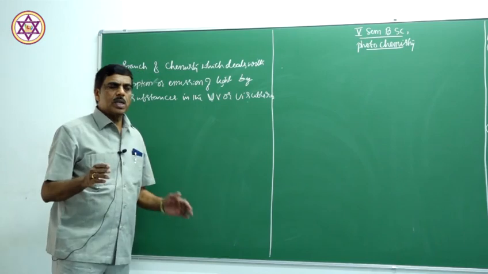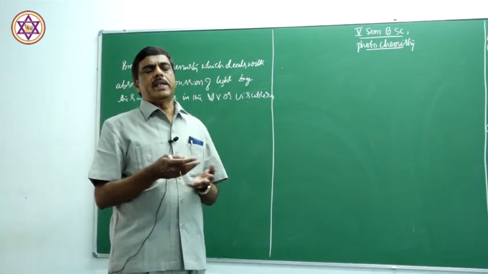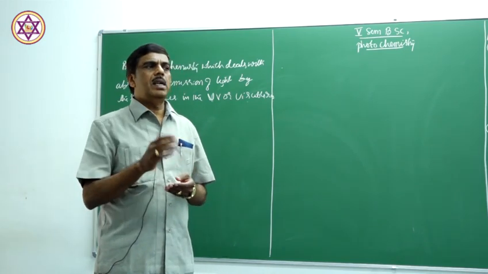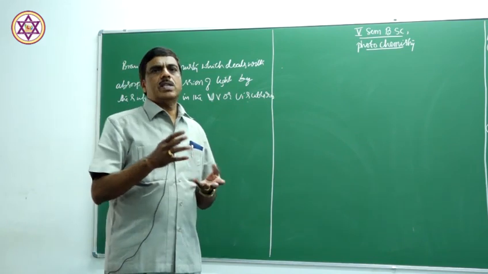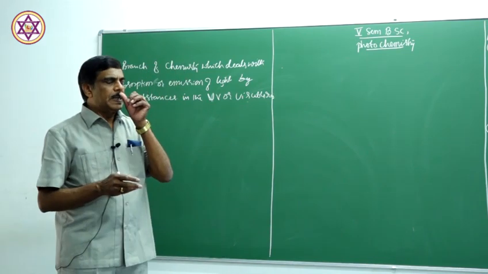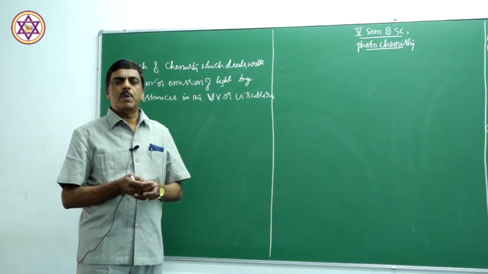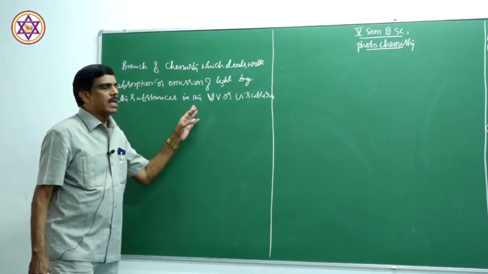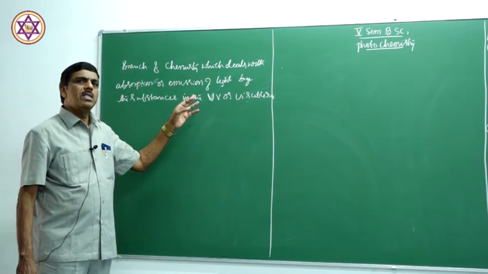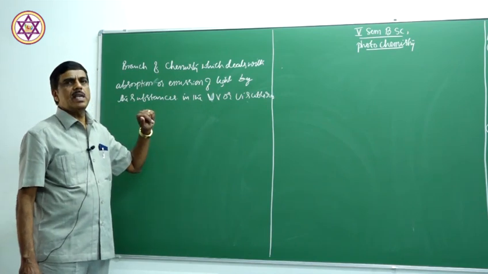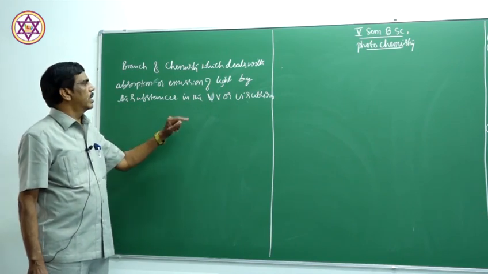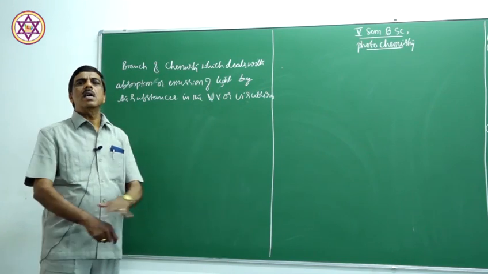So, some substances when irradiated with visible light or ultraviolet light, changes take place. Chemical changes or physical changes take place. This branch of chemistry deals with the changes, reactions taking place by the substances in the ultraviolet region or visible region.